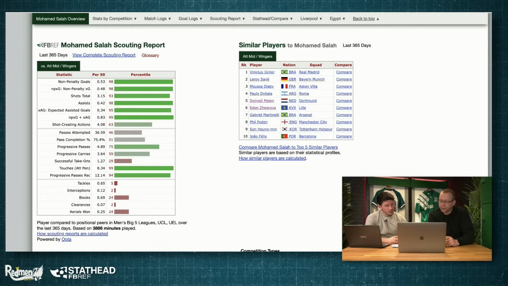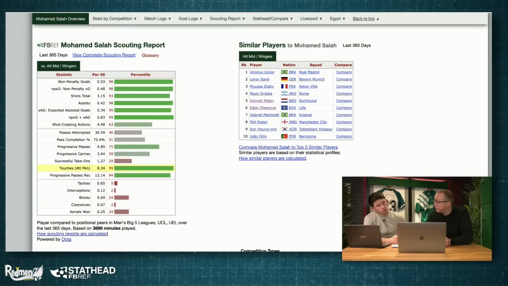Well, to be honest, I think a lot of it's just what you'd expect, really. If you look at him, he's that goal-scoring wide forward for Liverpool. So there's a few metrics that are associated with that, such as non-penalty goals, non-penalty expected goals, shots, assists, non-penalty expected goals plus expected assists, shot creating actions, and probably touches in the penalty box as well. Salah generally does well in all of those.